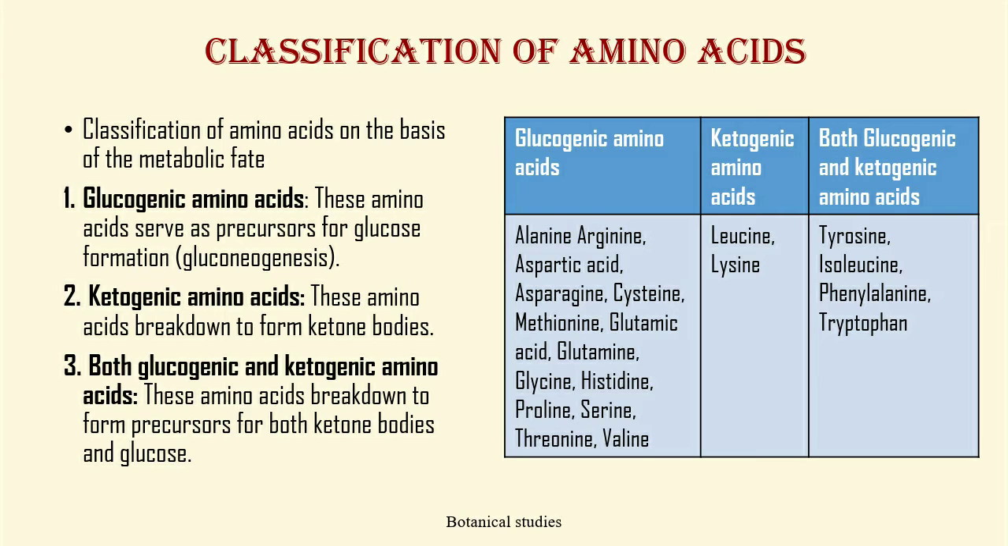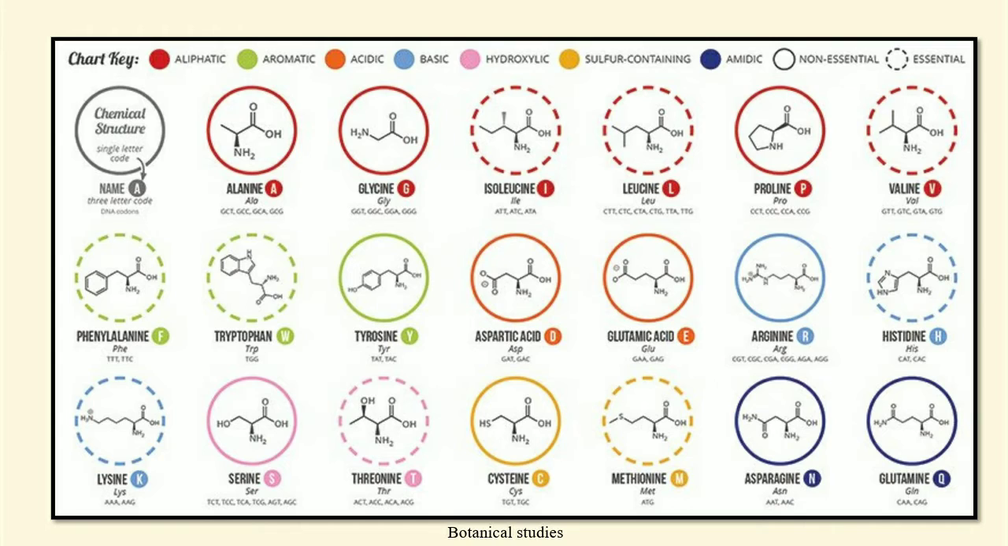Ketogenic amino acids. These amino acids break down to form ketone bodies. For example, leucine and lysine. Both glucogenic and ketogenic amino acids. These amino acids break down to form precursors for both ketone bodies and glucose. For example, tyrosine, isoleucine, phenylalanine, and tryptophan.